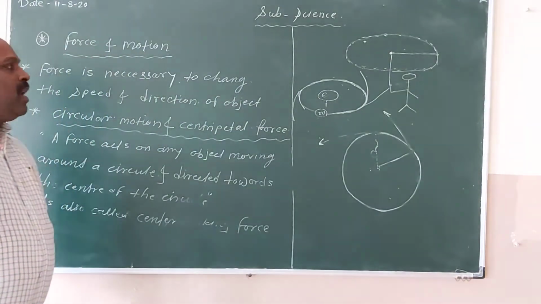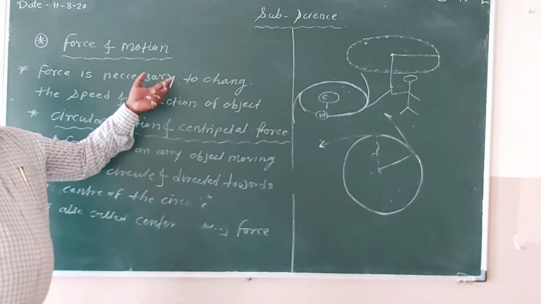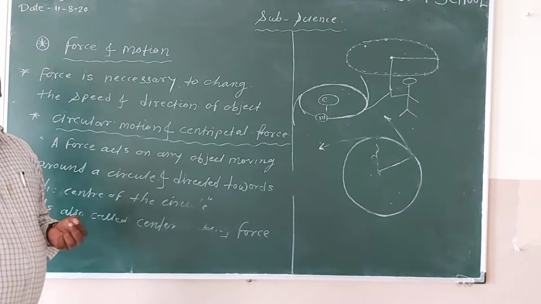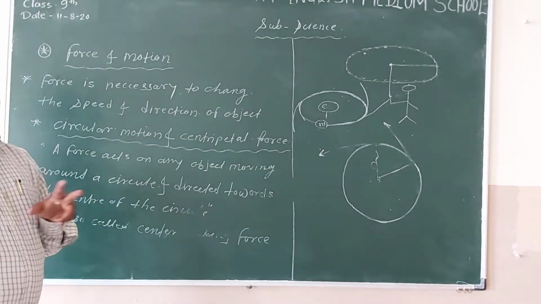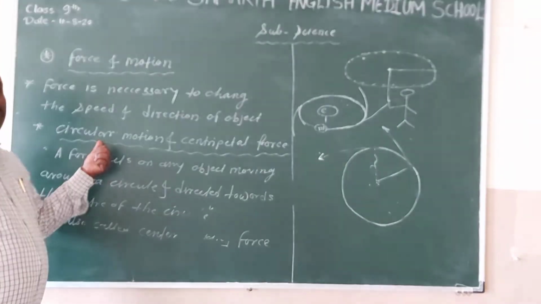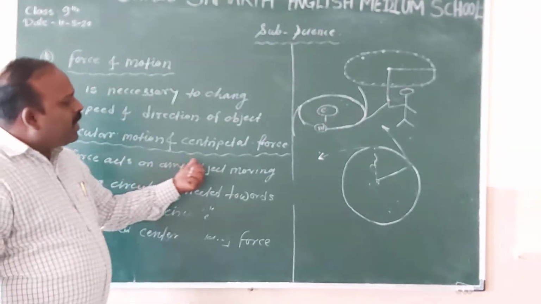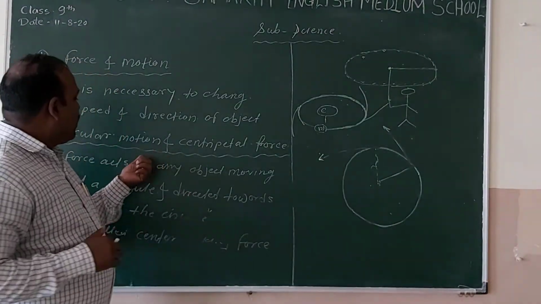So one thing we learned in this topic is that a force is required to change the direction of an object. A force is required to bring an object in motion. These are the two things we learn. The second thing we learn is circular motion and centripetal force. What is the difference between circular motion and centripetal force?